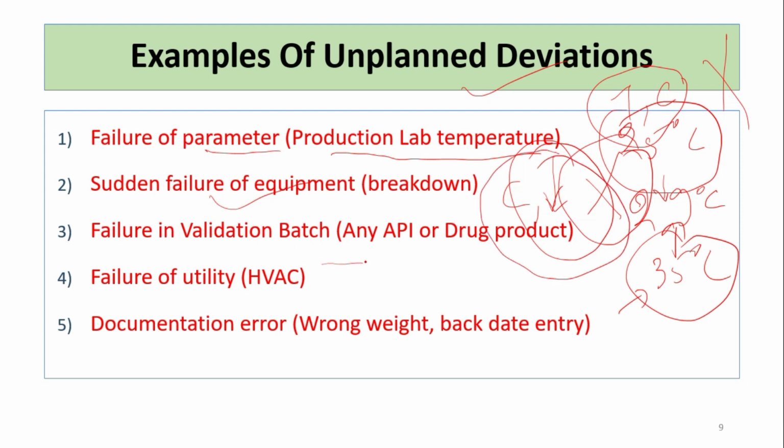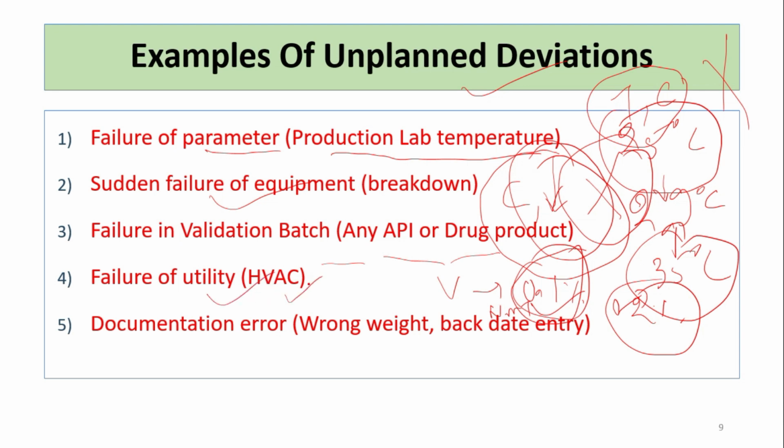Failure in a validation batch. For any API or drug product validation batch, it is mentioned that any impurity should be not more than 0.1%, and it is coming 0.2%. So it is a serious matter, and it is an unplanned deviation because we have not anticipated this change. Failure of utilities, like heating, ventilation, air conditioning, so failure of our utility chambers.